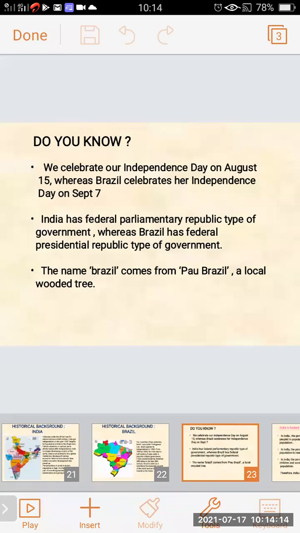So we should always keep in mind we celebrate our Independence Day on 15 August, whereas Brazil celebrates her Independence Day on September 7. India has a federal parliamentary republic type of government, whereas Brazil has a federal presidential republic type of government. The name Brazil comes from Pau Brazil, a local wooded tree.